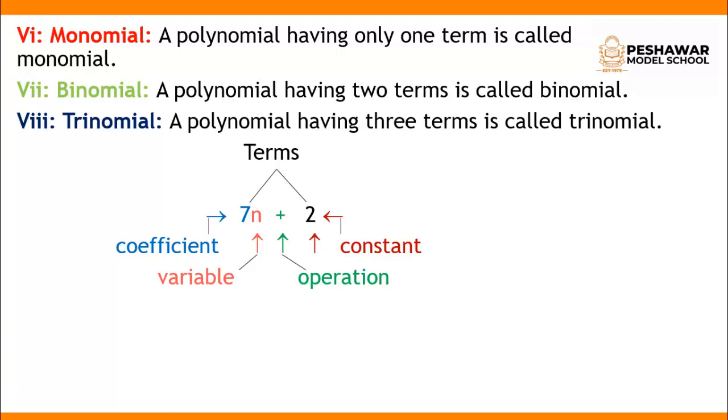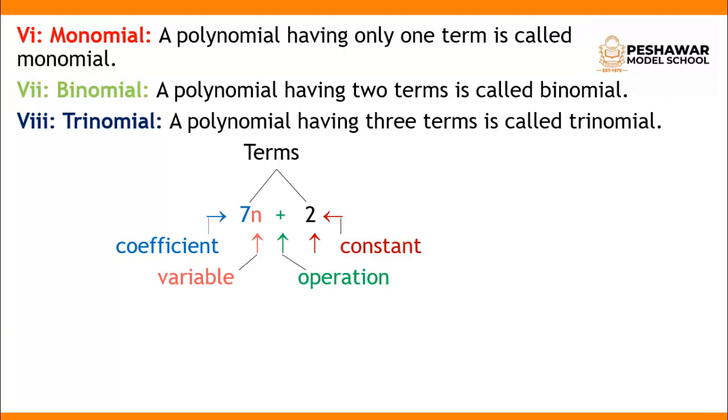A polynomial having 3 terms is called a trinomial, for example y square minus 2y plus 4. Monomial means one term, binomial means 2 terms, and trinomial means 3 terms.